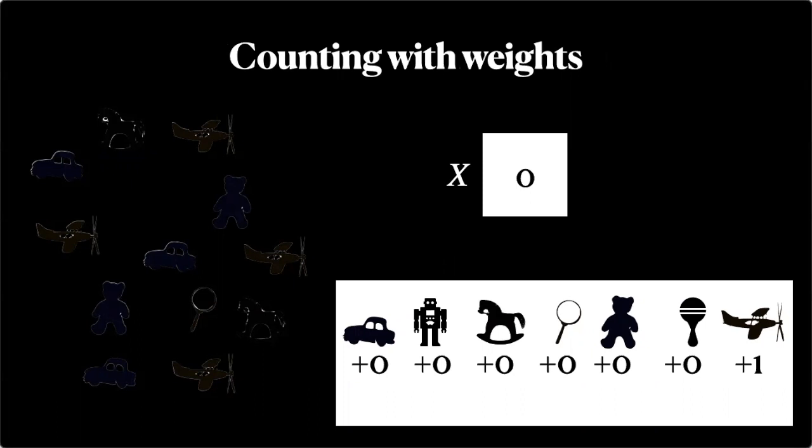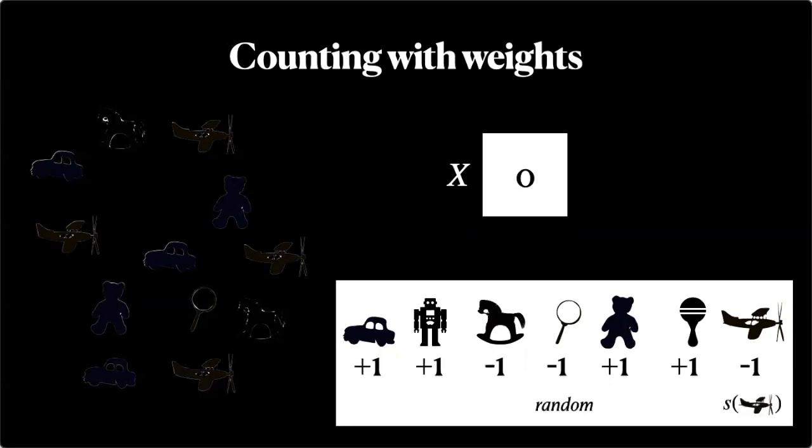And again, these weights really require that we know what we're looking for. So if we don't know what we're looking for, we cannot really get to these weights. But what we can do cheaply and efficiently is to get random weights. Okay. So for every object, we assign a weight, and I'm going to focus on the case where the weight is either +1 or -1.